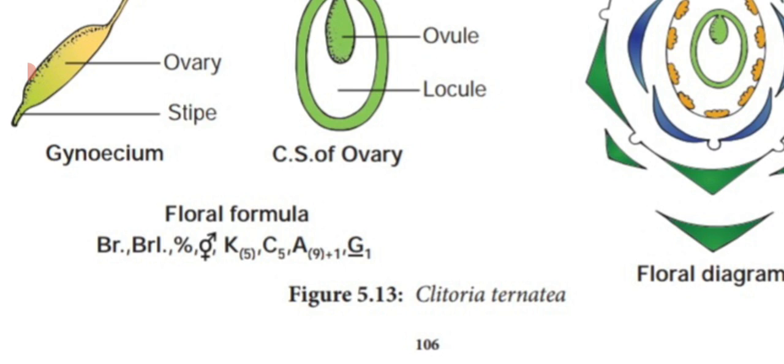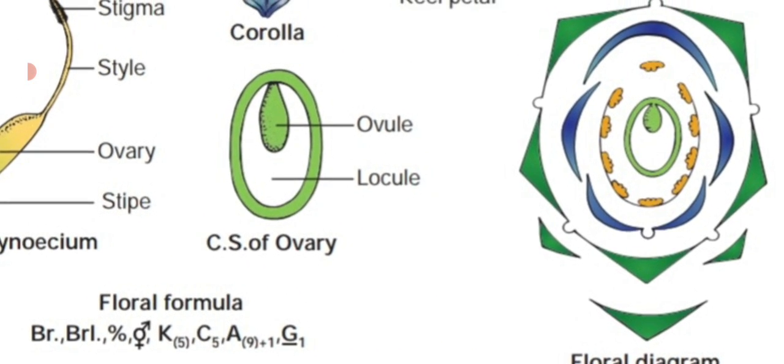Zygomorphic, percentage symbol. Bisexual, K5. All are fused, that is calyx 5 fused. So within the bracket you have to write C5, blue color. See the diagram, floral diagram, but they are free. So no need to put the bracket.